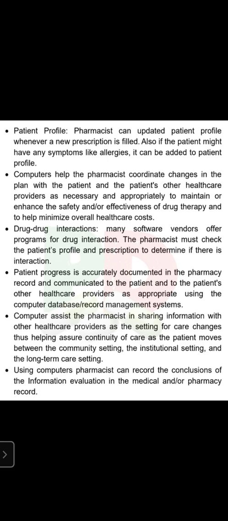The computer assists the pharmacist in sharing information with other healthcare providers as the setting for care changes, thus helping assure continuity of care as the patient moves between the community setting, the institutional setting, and the long-term care setting. Using the computer, the pharmacist can record the conclusions of the information evaluation in the medical or pharmacy record.